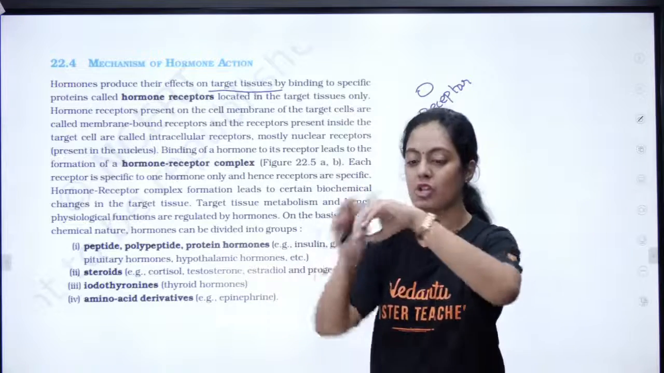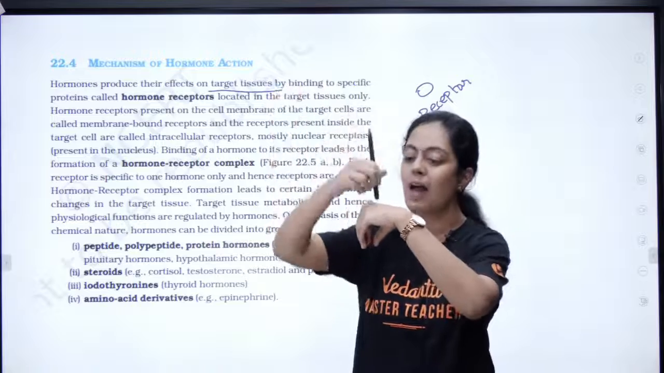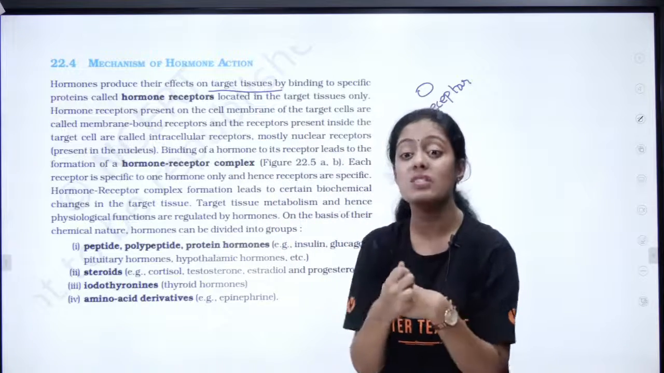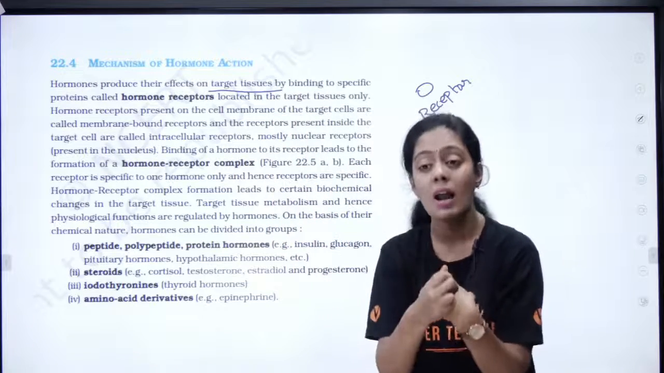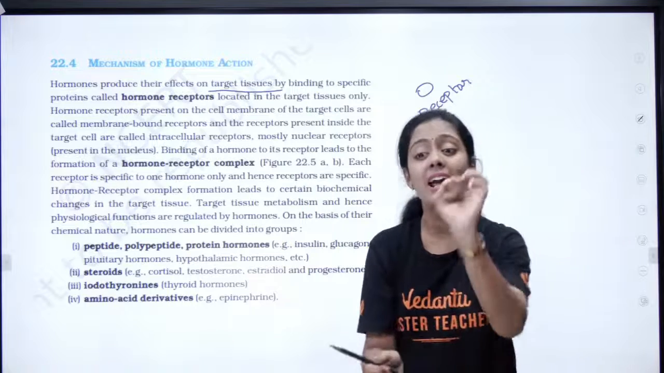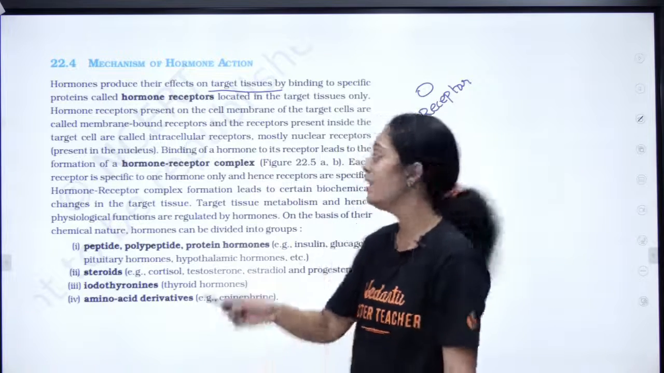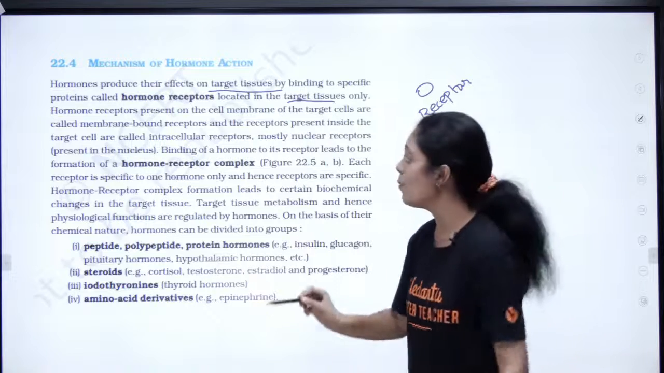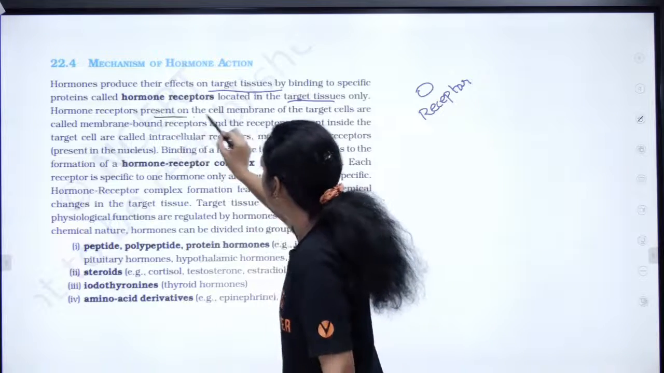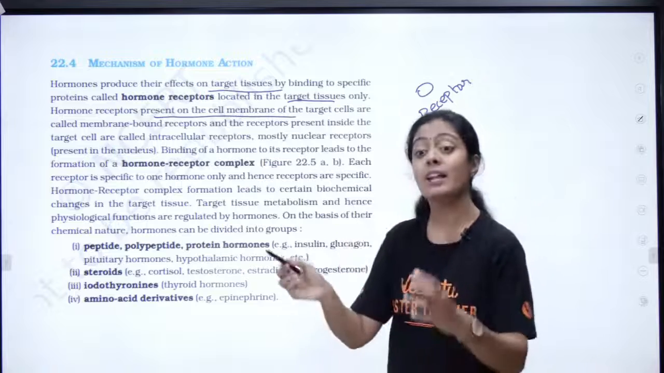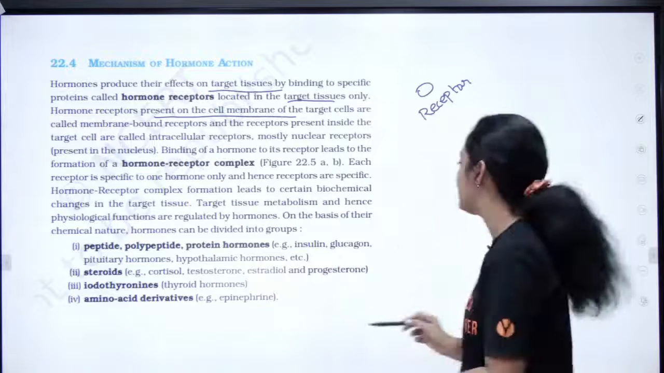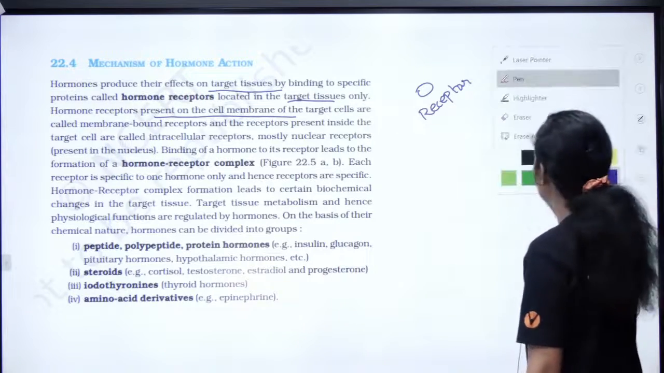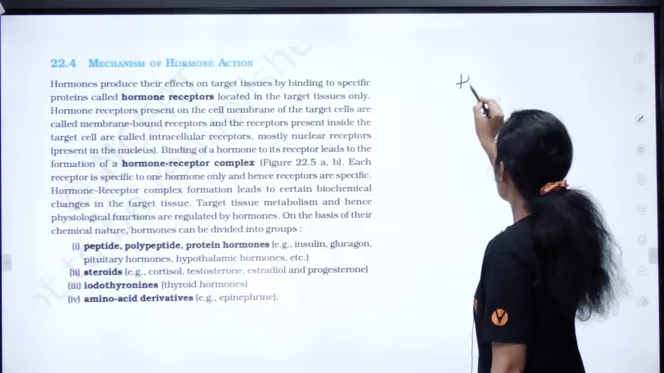Consider this as a cell. The hormone comes, and where will the hormone bind? It binds to the proteins called hormone receptors. And where are these hormone receptors located? They are located in the target tissue. These hormone receptors can be present on the cell membrane or inside the cell. I will explain it very easily. So you have hormones.